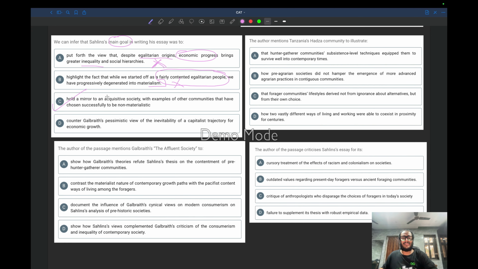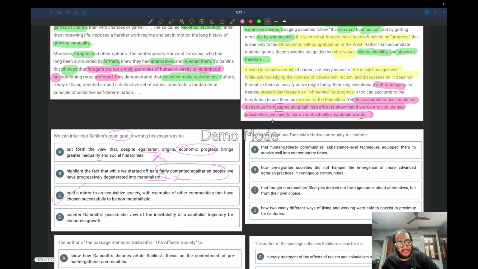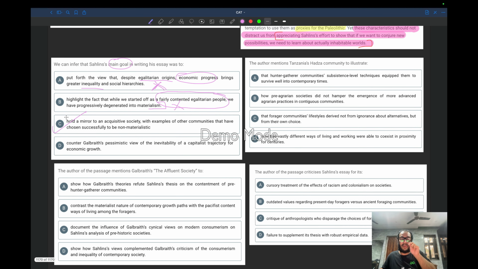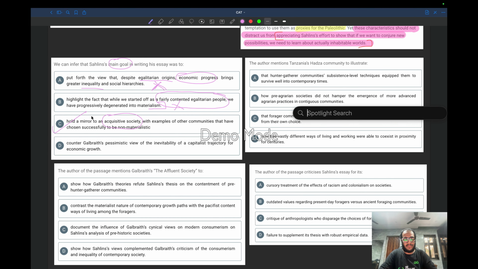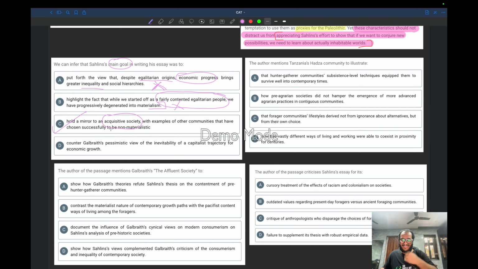Why? Because in the last line, the author is talking about appreciating Sahlins' effort to show that if we want to conjure new possibilities, we need to learn about actually inhabitable worlds. So the author is holding a mirror in front of us at the end to an acquisitive society. What is acquisitive? Excessively interested in acquiring money. Hold a mirror to the society which we are living in with examples of other communities, foragers, that have chosen successfully to be non-materialistic. So this is perfect, right? You don't even need to read option D, but I will read.